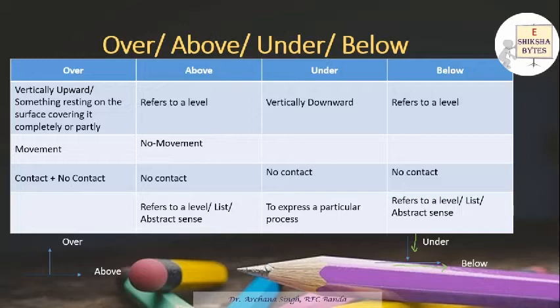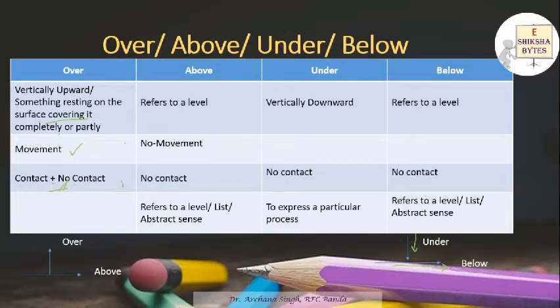See, over is used when things are vertically upward, or when something is resting on a surface, covering it. When there is something and you are covering it with something, in that case we use over. Like, spread the bed sheet over the bed, it means you are spreading the bed sheet over, so it is basically covering a surface. Then there is movement, and contact, where there may be contact between the surfaces or may not be.